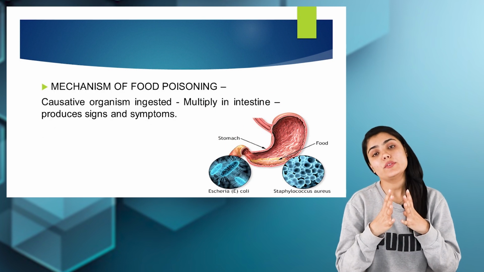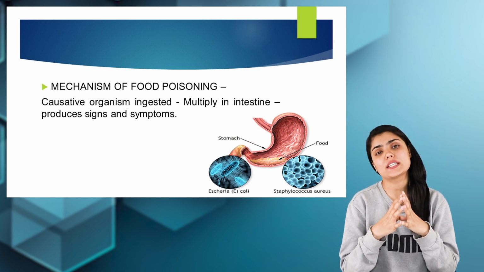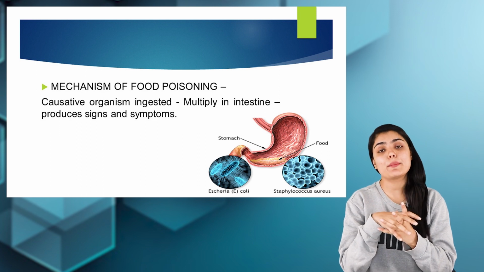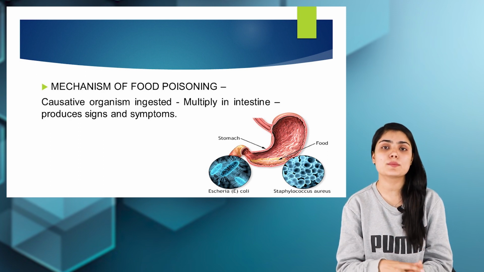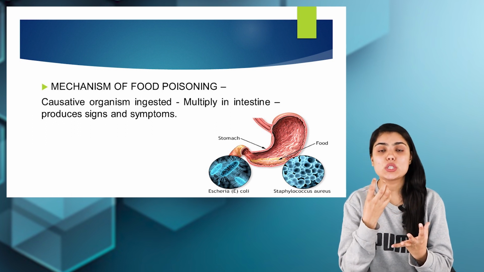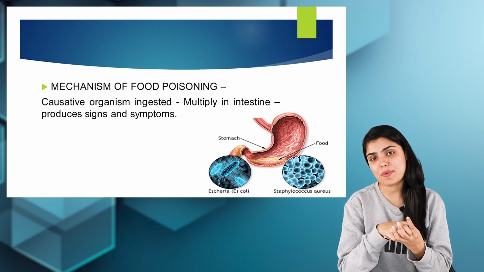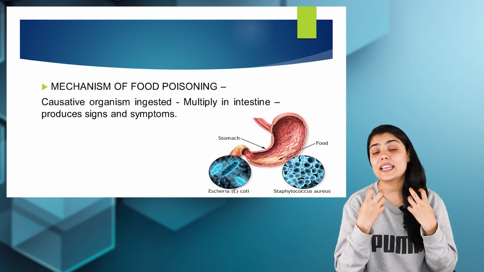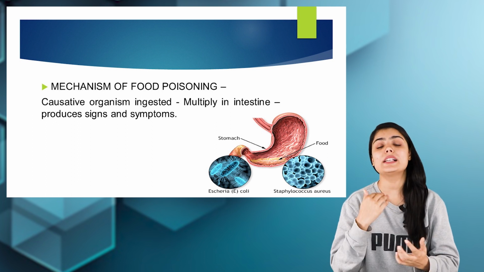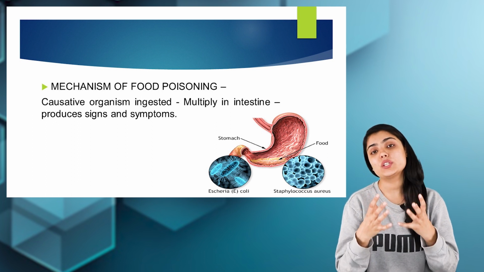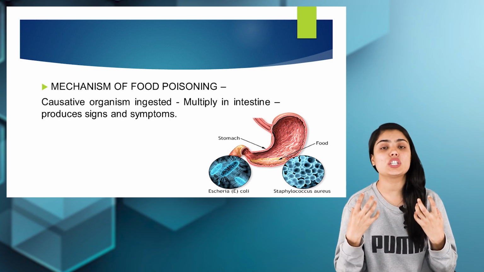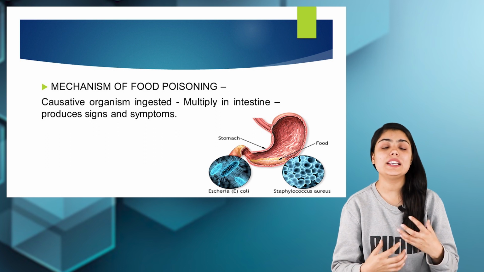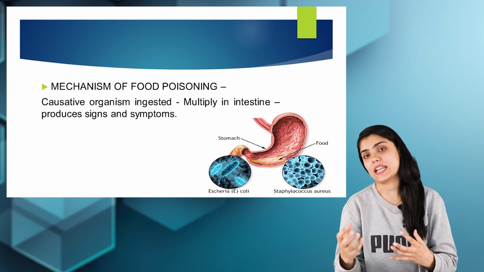So now let us try to understand that the mechanism of food poisoning is very simple. The food is contaminated either with chemicals, with toxins, or with pathogenic microorganisms. When a healthy individual consumes the food that has been contaminated, the microorganisms enter the human body, multiply in the human body, and bring changes in the normal physiological functioning of the person as well as in the tissues of the person. This leads to occurrence of the disease in an individual.